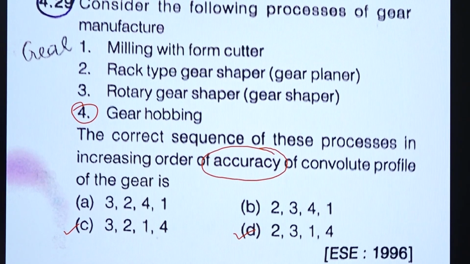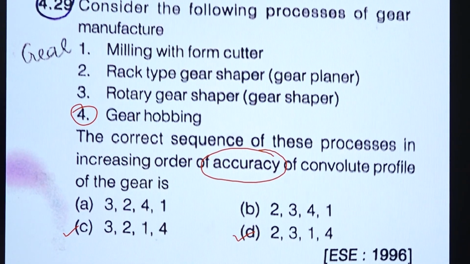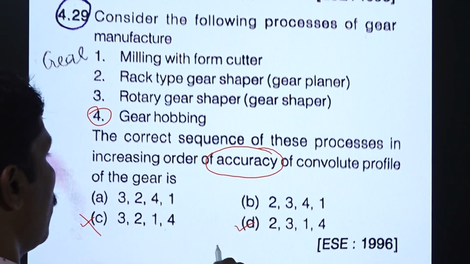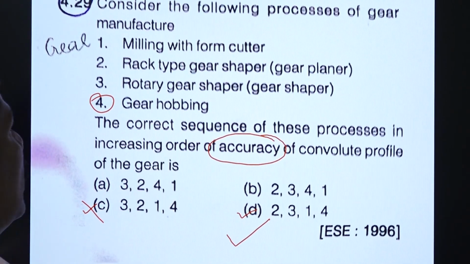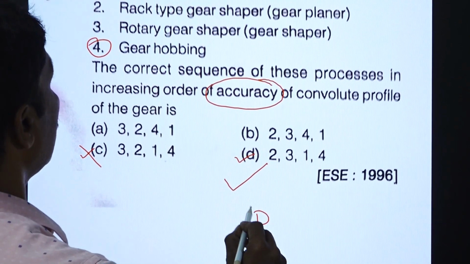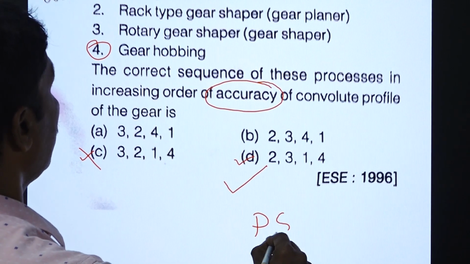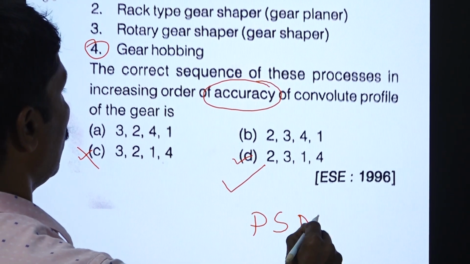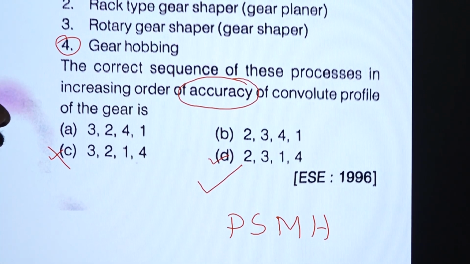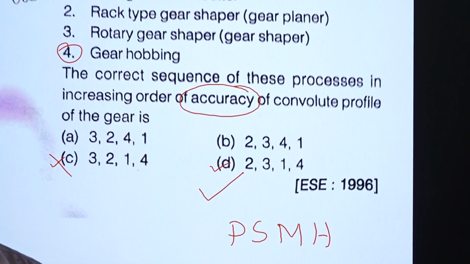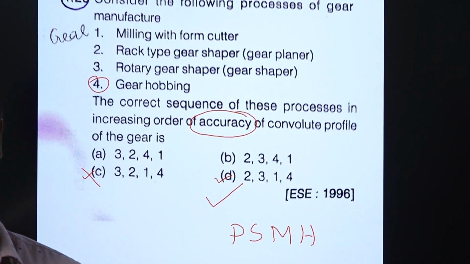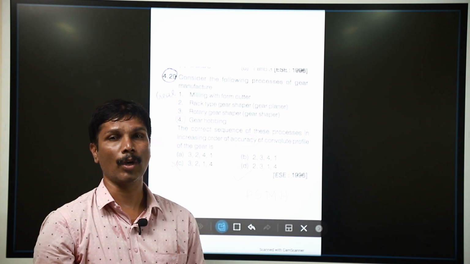And which one has the least accuracy? It is planing. So this option may be rejected. So D is the right answer. So first planing, less accuracy. After that shaper, and then form cutter, and then gear hobbing. So planing, shaping, milling, hobbing. In that way the accuracy increases. We know the famous question is which operation gives more accuracy, that is hobbing.